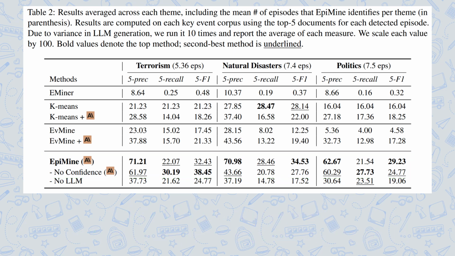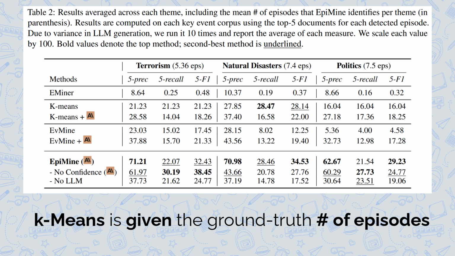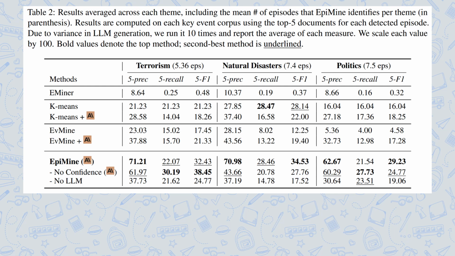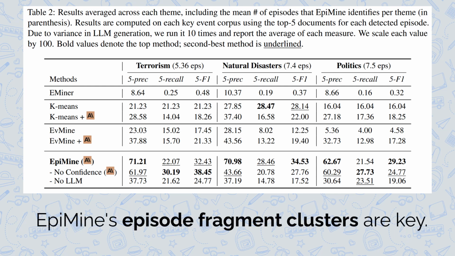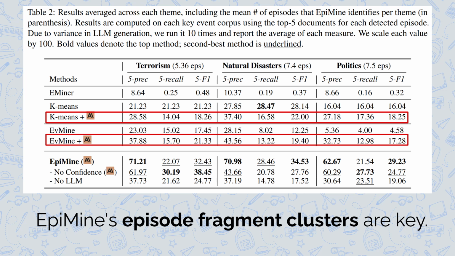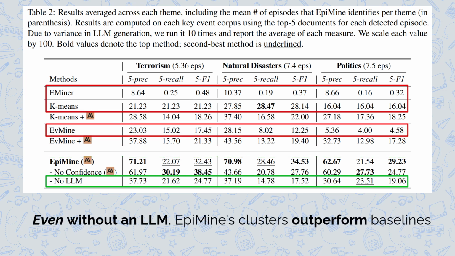Even when compared to models like K-means that are given the ground truth number of episodes, EpiMine demonstrates superior episode-level precision and recall. So what drives this performance? First, EpiMine's episode fragment clusters are key. LLMs alone, or poor quality clusters from our baselines, often fail to detect meaningful episodes. But when provided with EpiMine's high-quality fragments, the LLM is suddenly able to identify distinct, well-formed episodes with rich temporal and semantic detail. This is confirmed by our no-LLM ablation. Even without language model summaries, EpiMine's clusters significantly outperform all other methods.